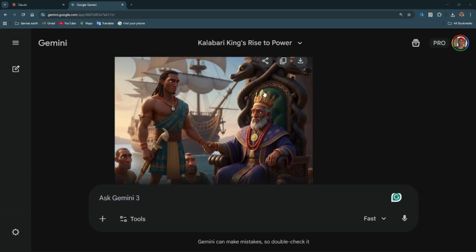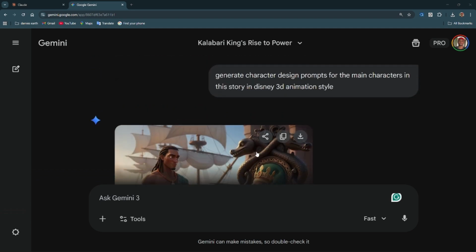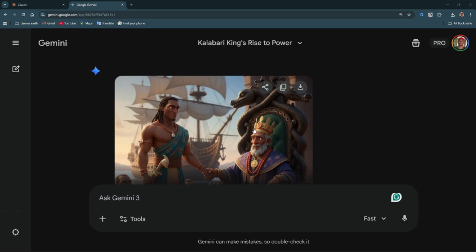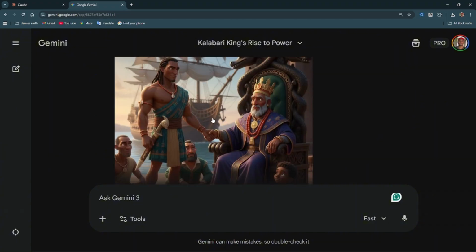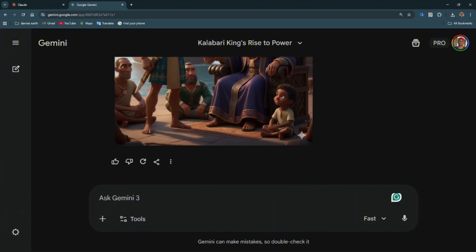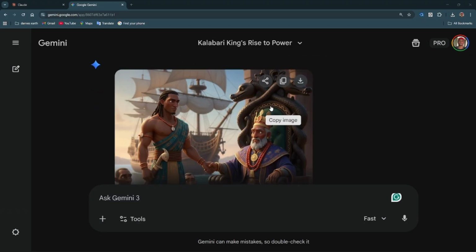This guy, I think this is King Amakri. But I don't like it. They are designing it as though it is one kind of person. Instead of giving me a prompt, it's giving me an image.